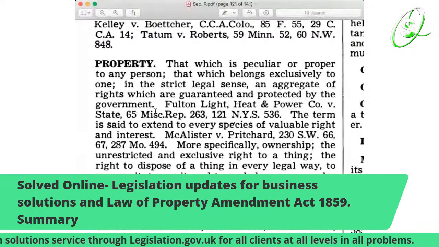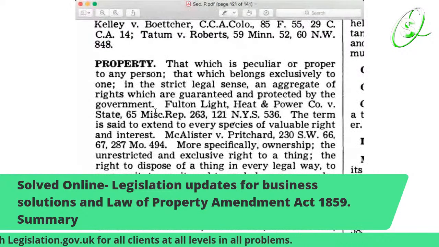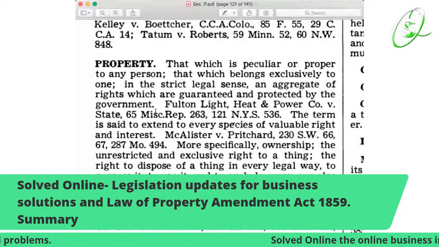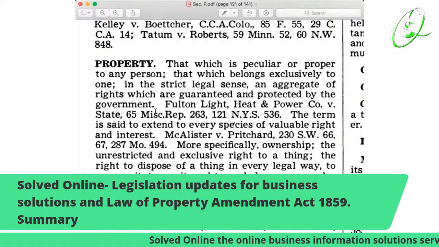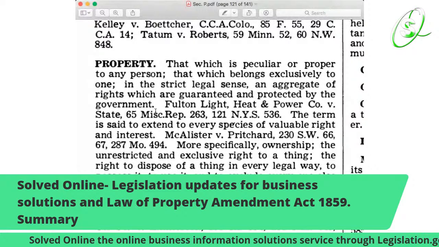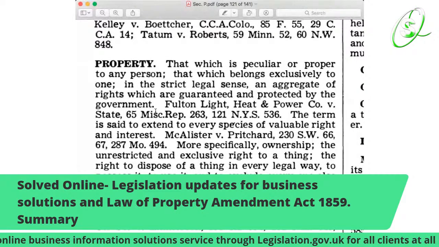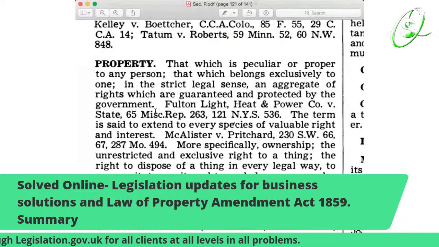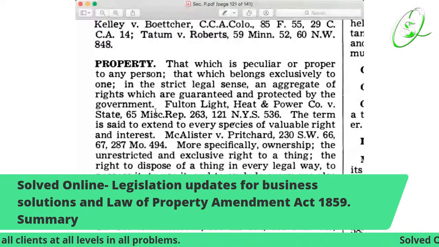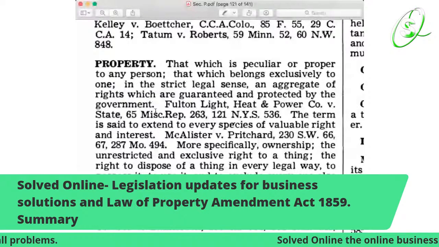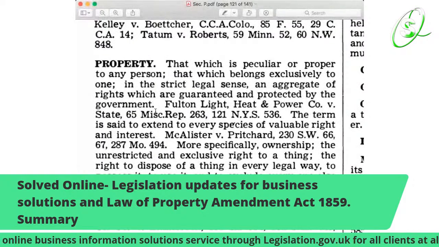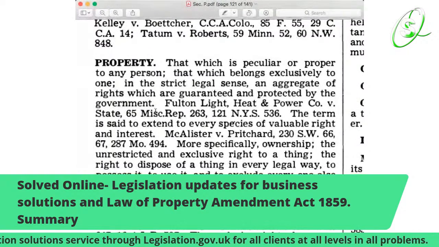To possess it, to use it, and to exclude everyone else from interfering with it. So you can recover your property. The dominion or indefinite right of use or disposition which one may lawfully exercise over particular things or subjects. You see that?